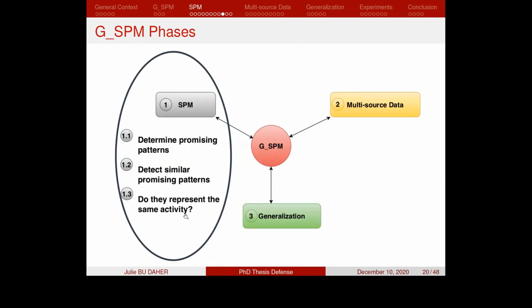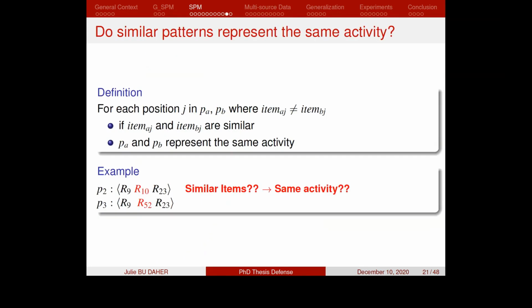The third step in the sequential pattern mining phase is to check if these similar patterns represent the same activity. We consider that for each 2 similar patterns, if the different items at the same positions in the patterns are similar, then we consider that these 2 similar patterns represent the same activity.